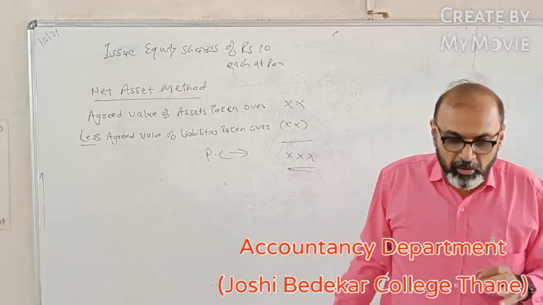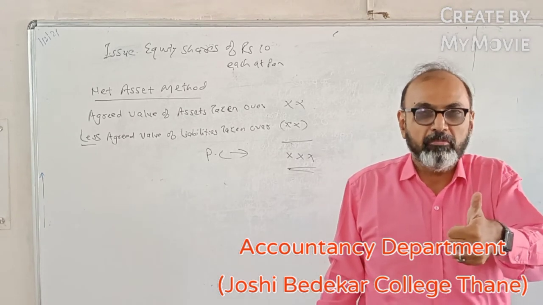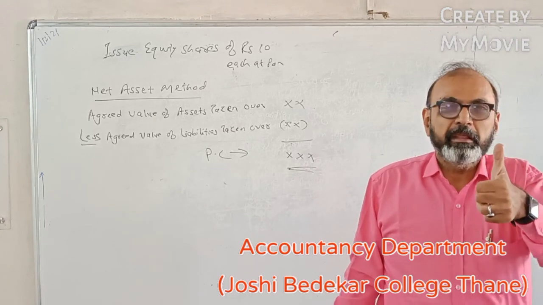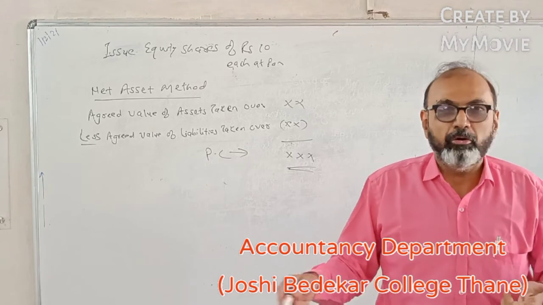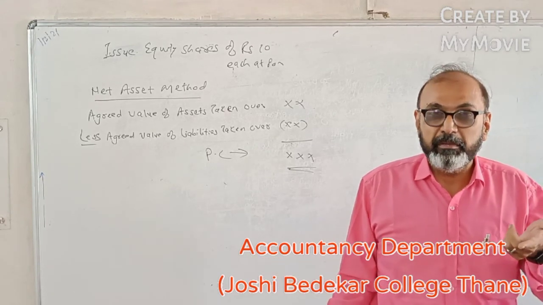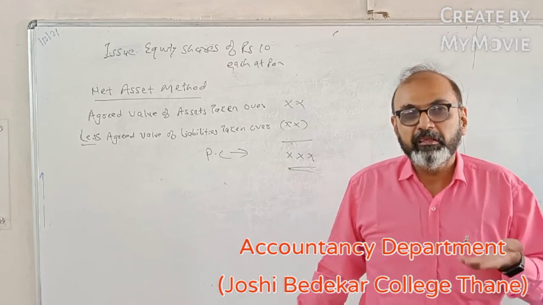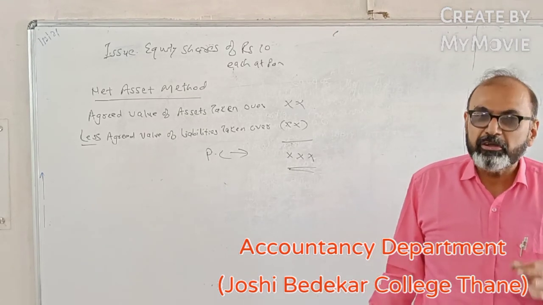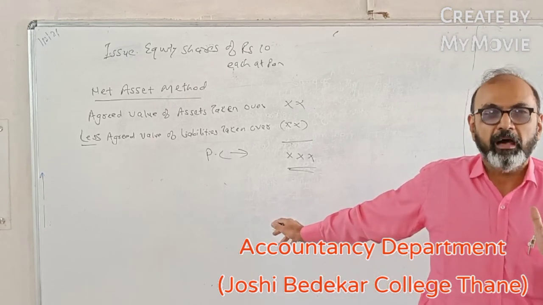Okay, whenever they ask you a question on purchase consideration, they can ask you a question as to the short note on purchase consideration. When a short note is asked, first explain what is PC, consideration paid by purchasing company to the vendor company for takeover of the business. Then also briefly explain about the methods of calculating the PC. Then you can give the examples of lump sum method, net payment method and net asset method. Briefly give a small example to substantiate your answer. See, the detailed answer is not expected when a short note is being asked.